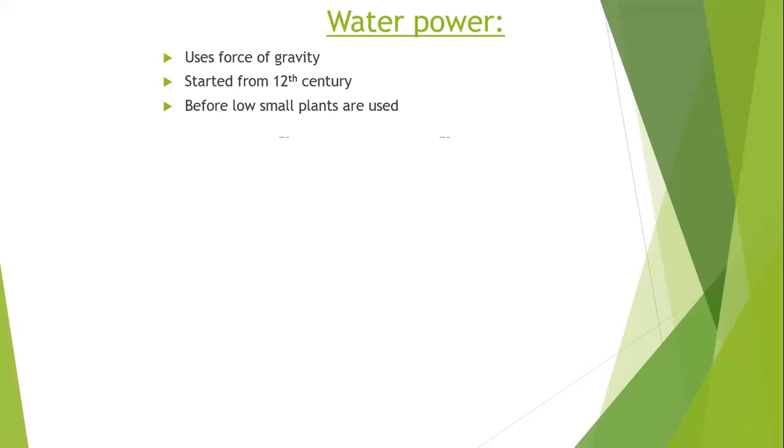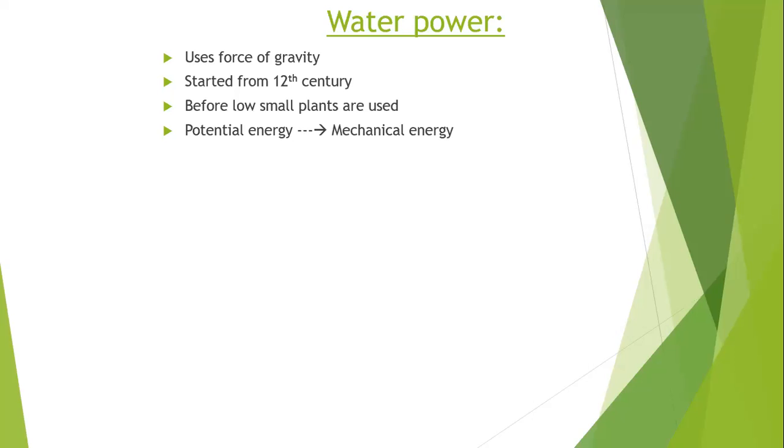Next, how is the water used? The potential energy present in the water is converted into mechanical energy. How is it converted? The potential energy of the water is converted into mechanical energy by using prime movers. When the water is allowed to flow on a prime mover, examples of prime movers are hydraulic turbines.